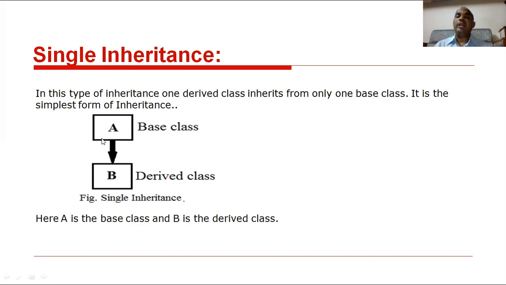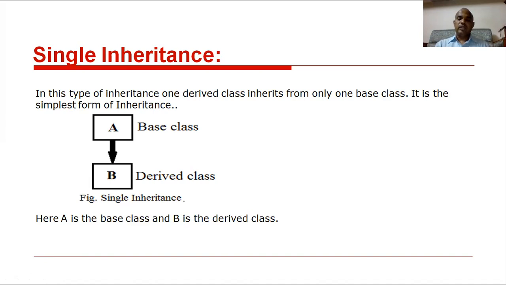A new one is deriving the data from the old one. That is the definition of inheritance. B class is extracting information from the A class. Clear? Then this is single inheritance.